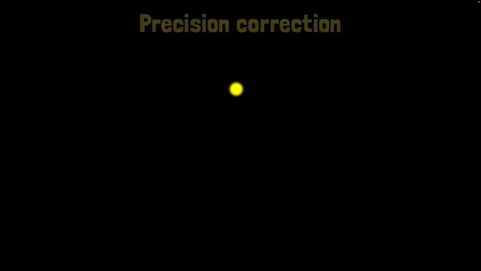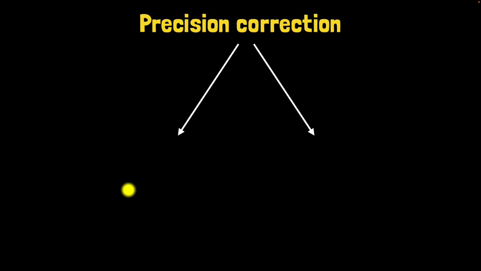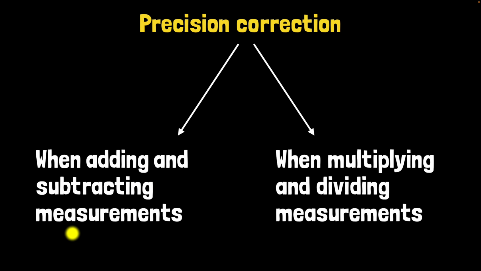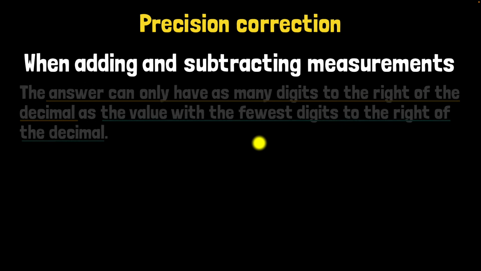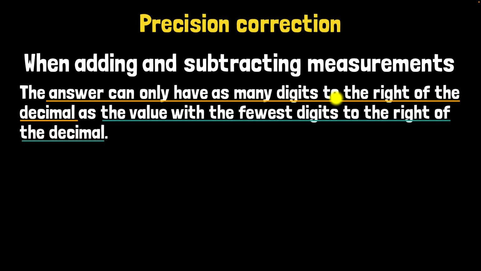So how exactly do we do precision correction? Well, there are 2 rules. It depends on whether you are adding and subtracting measurements or whether you're multiplying and dividing measurements. For this particular video, we'll focus on addition and subtraction, and in the next video, we'll focus on multiplying and dividing measurements. So let's consider this one. What we do when we're adding and subtracting measurements. Well, the rule is this. The answer can only have as many digits to the right of the decimal as the value with the fewest digits to the right of the decimal.